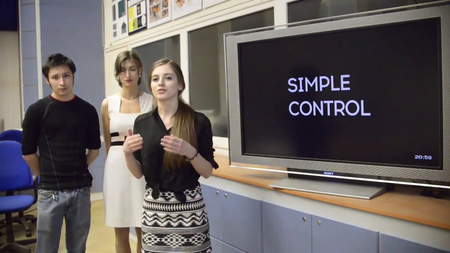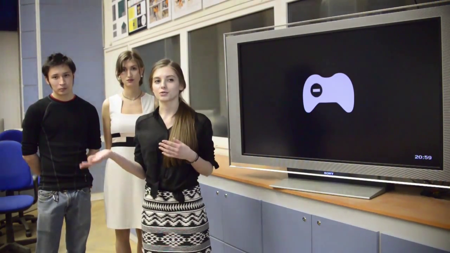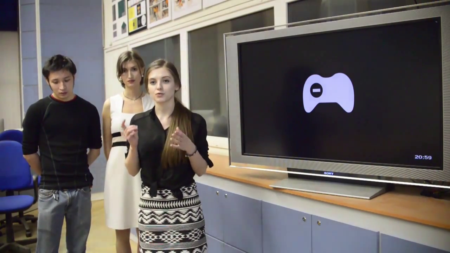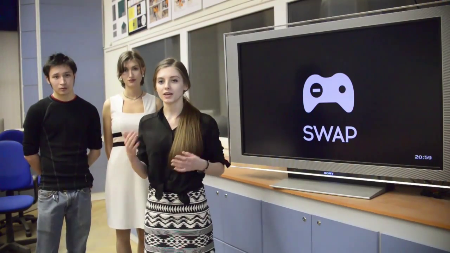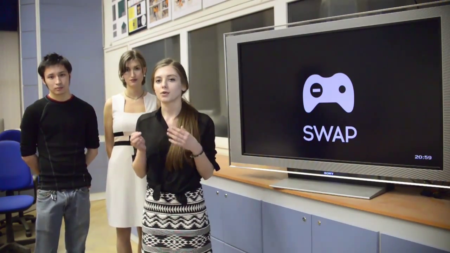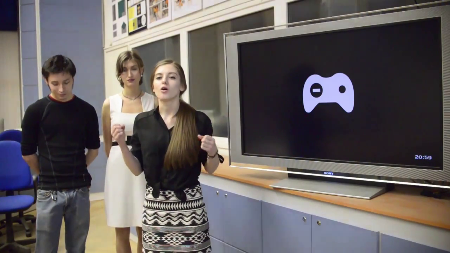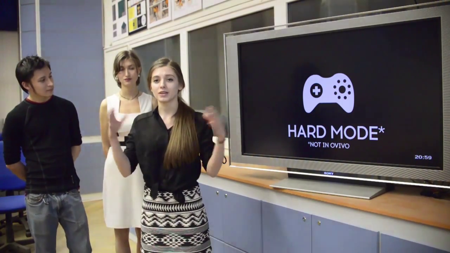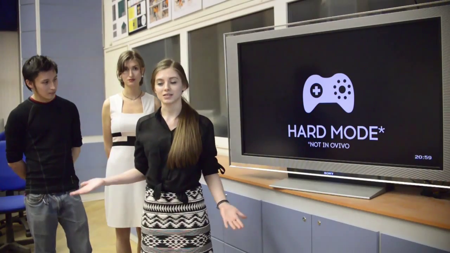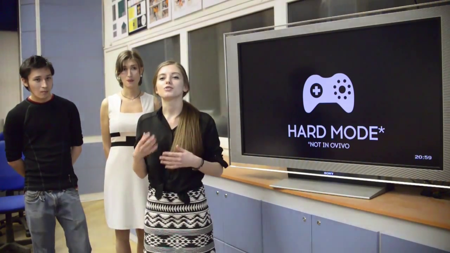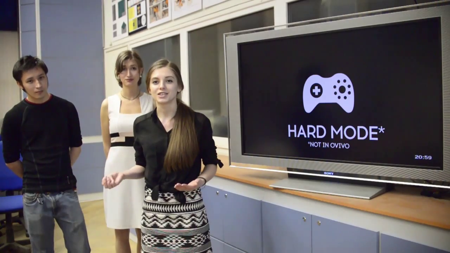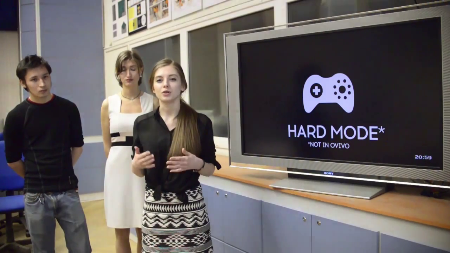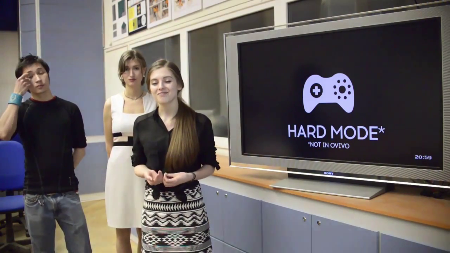The player can move the character to the left and to the right. We only have one other button, for swap. This button moves the hero between black and white spaces. We create our game not only for gamers who use all 10 fingers to play and adore hard player controls. Our game is for a big range of players, from beginners to masters. OVIVO doesn't have age or ethnic restrictions for our target audience. OVIVO is created for people who like atmospheric games.